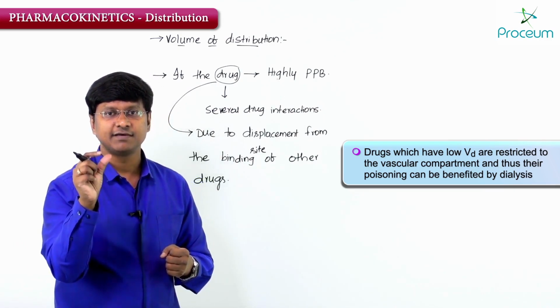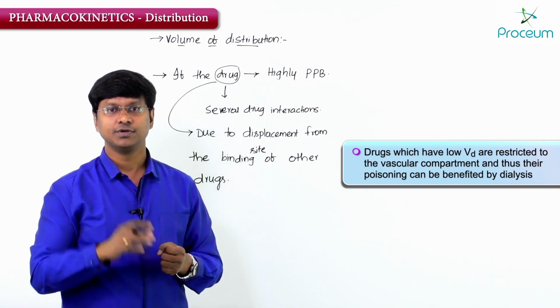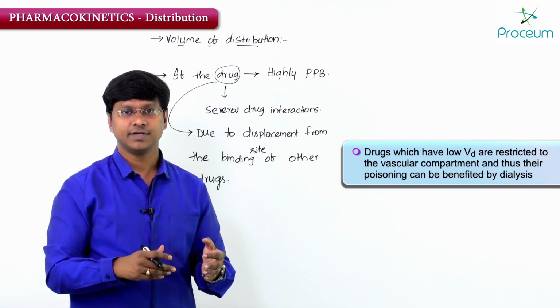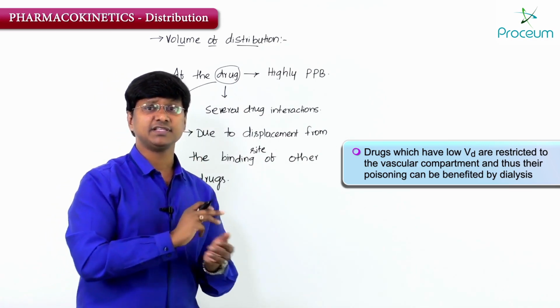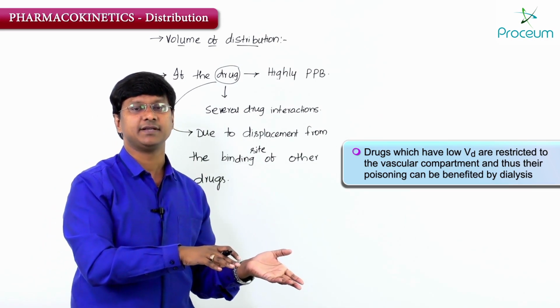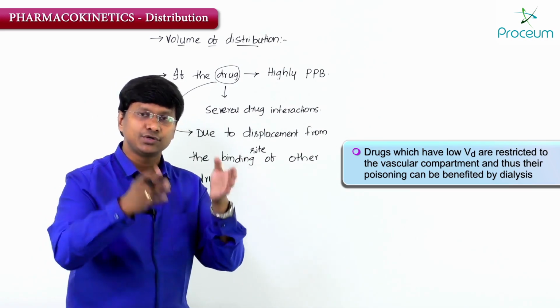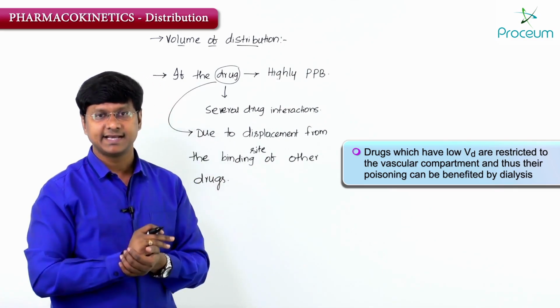Now which particular drugs will have low volume of distribution? Those drugs which are highly plasma protein bound. And where do they remain? These drugs which have low volume of distribution remain within the vascular compartment. So once they remain within the vascular compartment, if there is any toxicity of that drug, it can be removed by the dialysis.